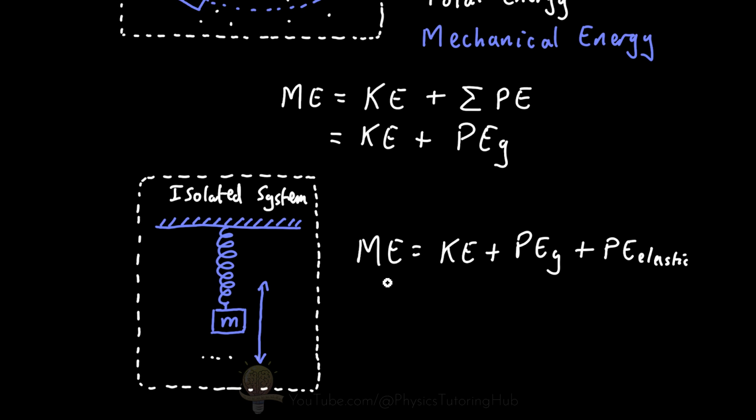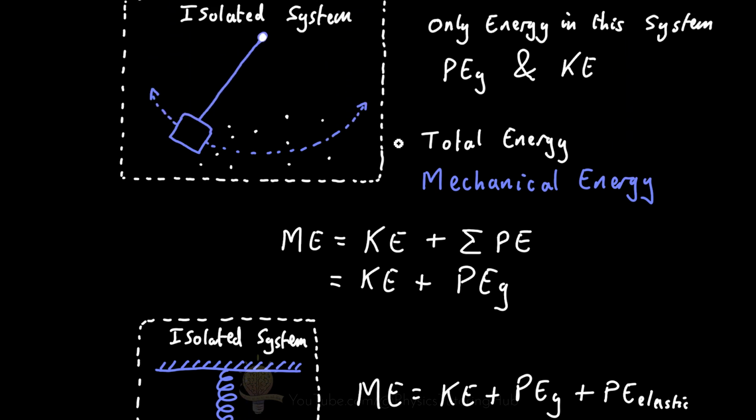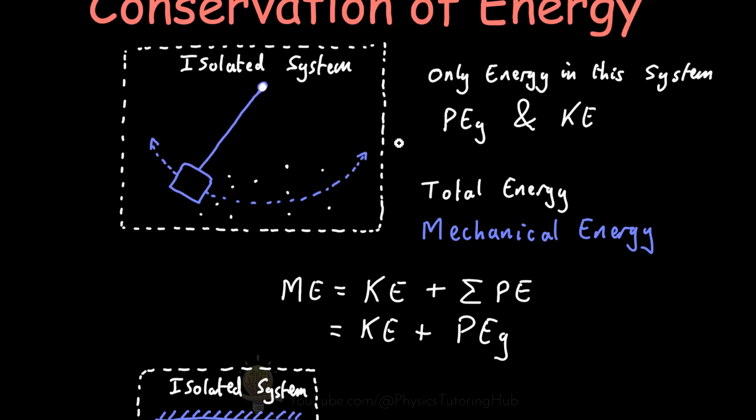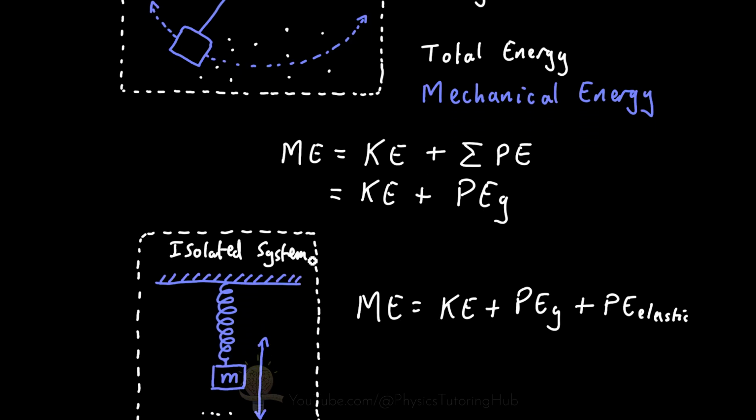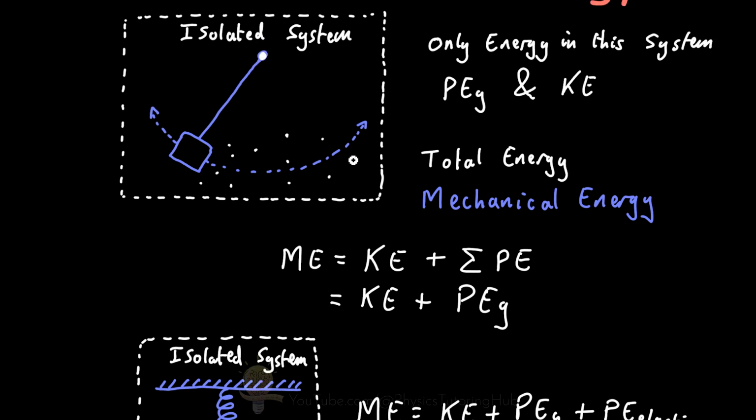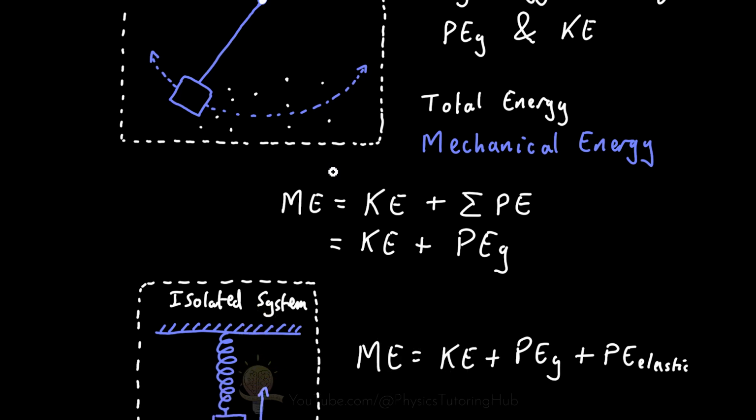In an isolated system like these two examples here, mechanical energy is conserved, which means the total energy doesn't change over time. So if you were to set these pendulums in motion and introduce mechanical energy into the system, then these pendulums would swing forever.